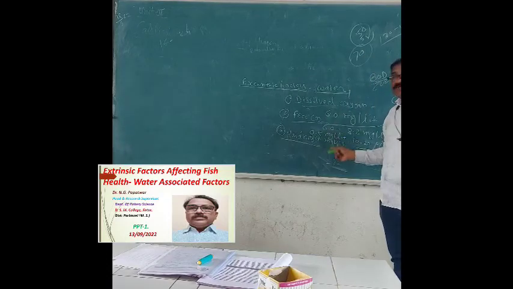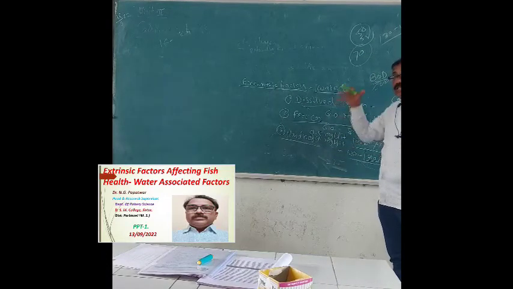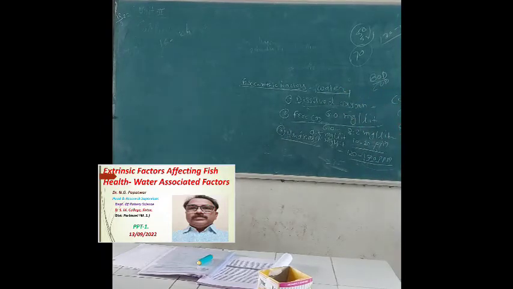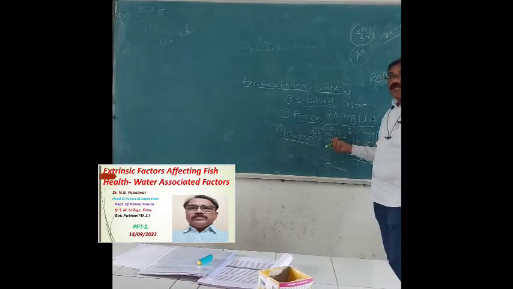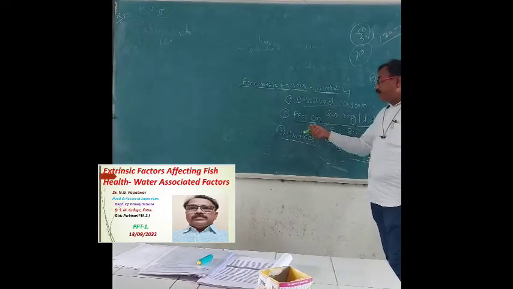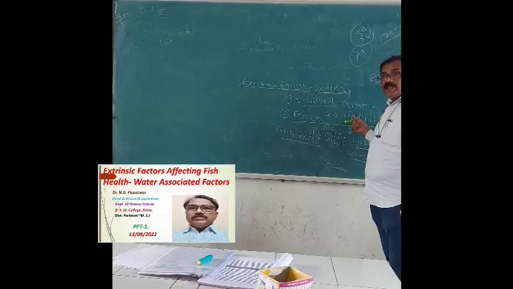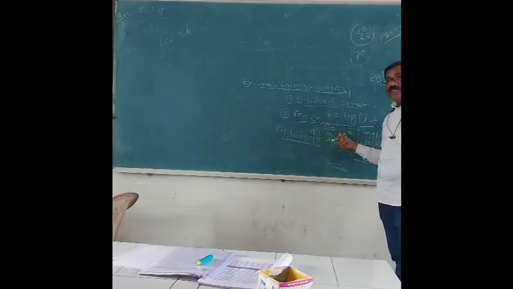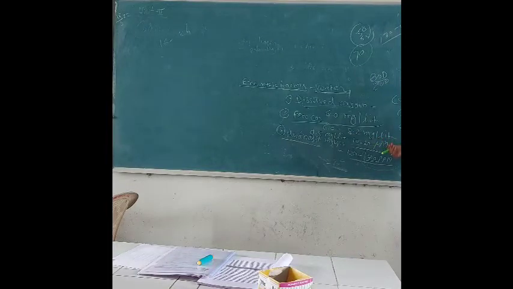That is the hardness of water. In water, these different minerals, calcium and magnesium, are found. If these are in the proper range, at the proper level, then that water is good for aquatic life. Oxygen level is ideal. Carbon dioxide level is ideal. Hardness of water is also ideal. pH of water is also ideal, so the water is not acidic, not basic.